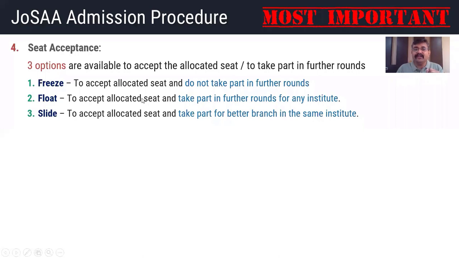To accept the allocated seat and take part in further rounds for any institute, you have to press the float button. And to accept the allocated seat and take part for a better branch in the same institute, no other institute, you have to select the slide option, meaning press the slide button. Perform this step.